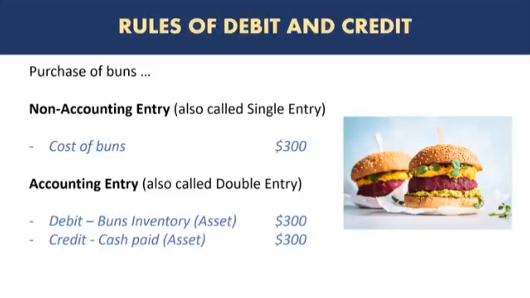Note that there is a debit and a credit. The total of the amounts is exactly the same. So the debit always equals credit. And in this case, we have an increase in asset, which is inventory. And we also have a decrease in another asset, which is cash. We will discuss what are assets, liabilities, equity, income, and expenses in detail.